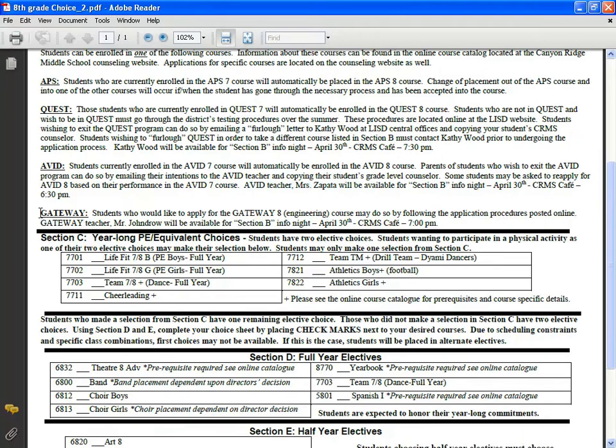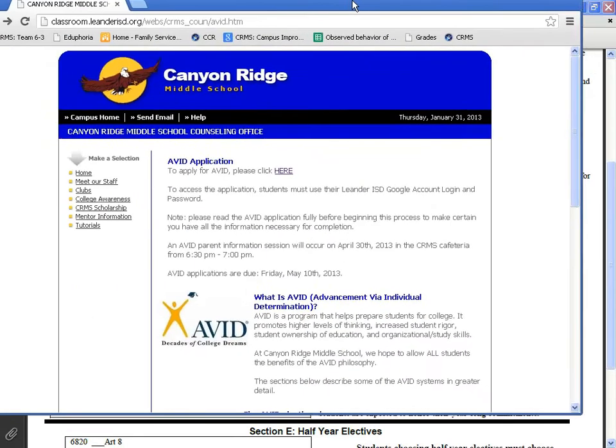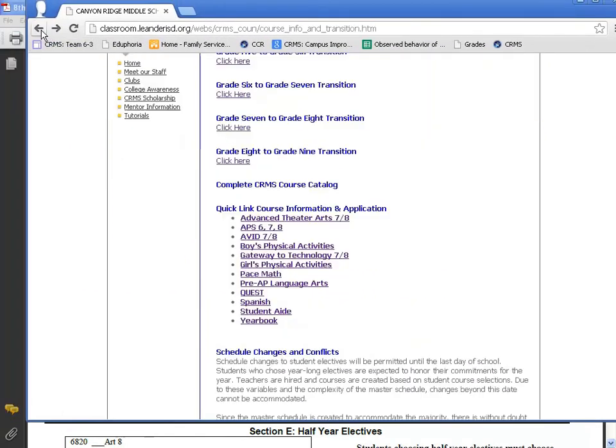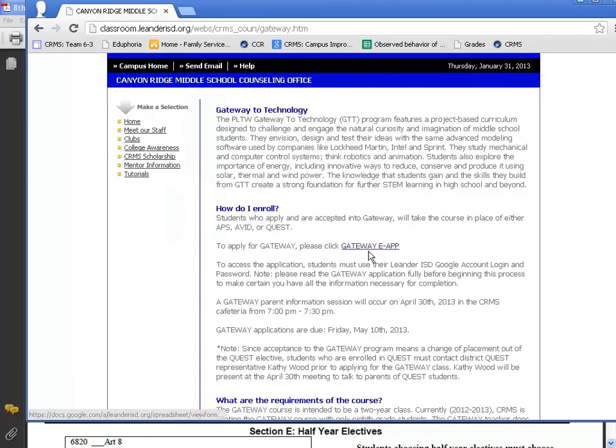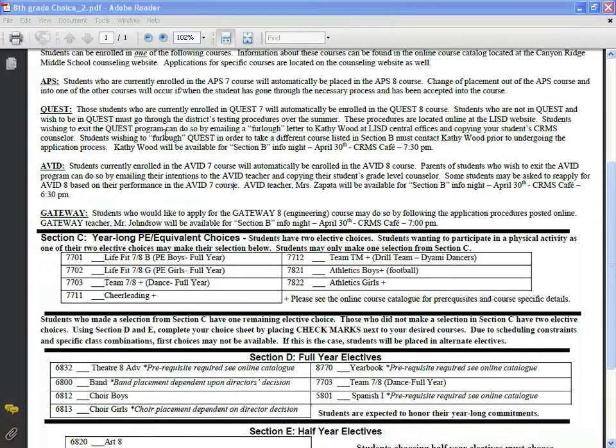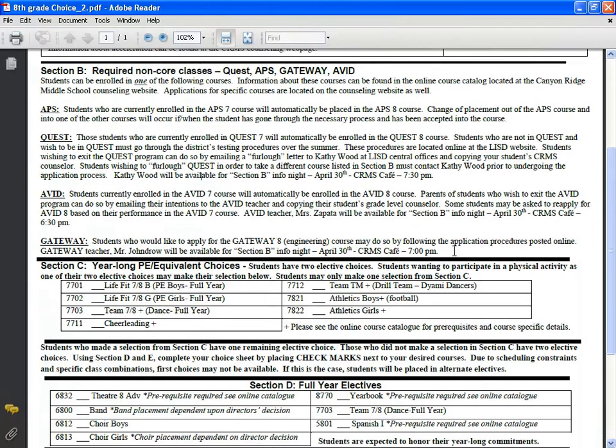As far as Gateway is concerned, Gateway is an engineering course. It'll be brand new for our 7th graders. We'll have 3 sections in the 7th grade this year and 3 sections in the 8th grade. So if you're currently a 7th grader and you're wanting to enroll in the Gateway class, that is also an application process. So again, we come back over to our Canyon Ridge website and we click on the Gateway course. We can read about the course and about how to apply for the course by clicking on that application there.